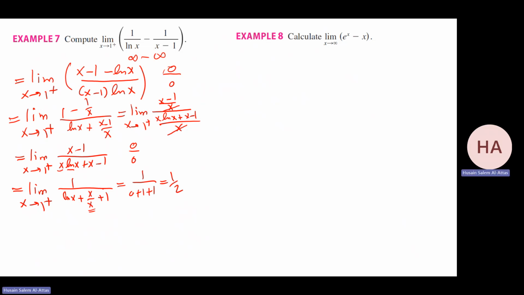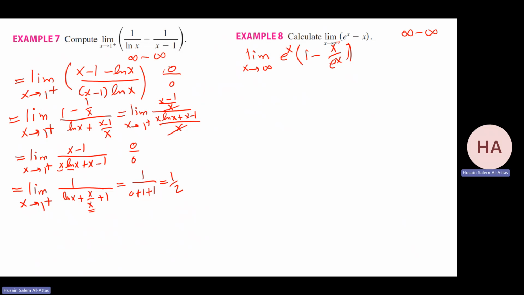Do it here the same. If you check, I have infinity minus infinity. That will lead me to what? I can take e to the power x as a common factor, because I need to make it function over function. That will be 1 minus x over e to the power x.